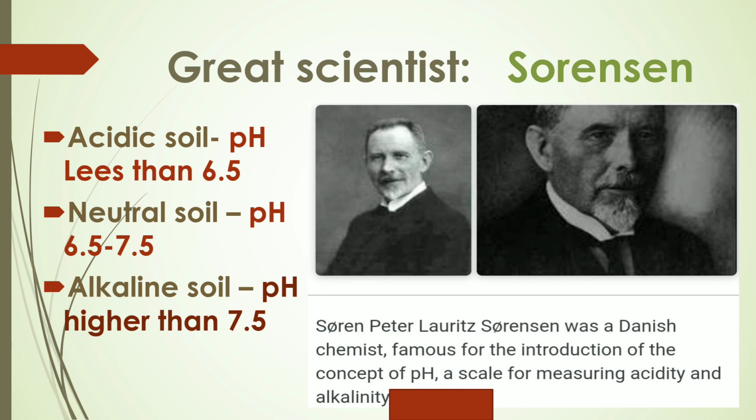The pH of soil is determined using a mixture of water and soil in proportion 1:2 and several indicators. Accordingly, soil may be found to be one of the following types: acidic soil, pH less than 6.5; neutral soil, pH 6.5 to 7.5; alkaline soil, pH higher than 7.5.